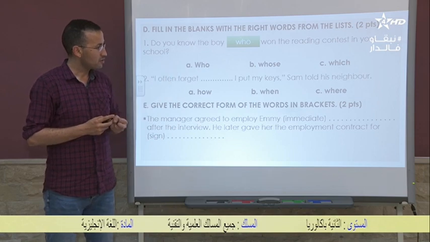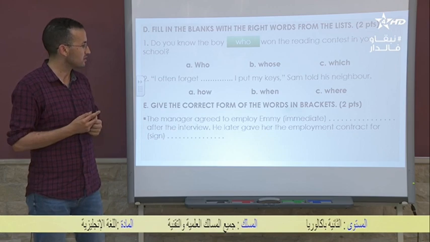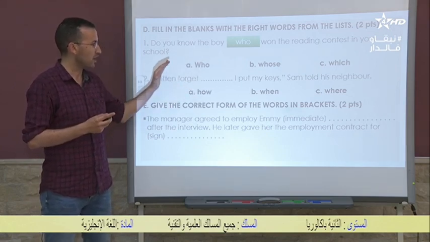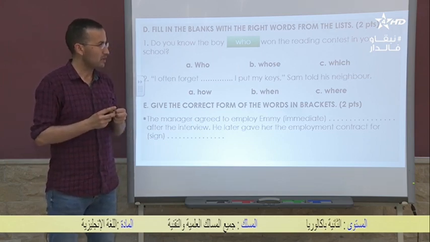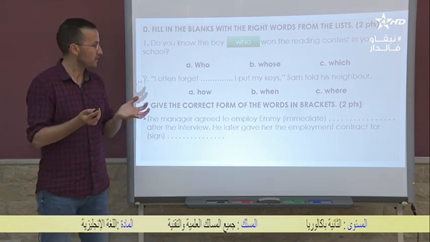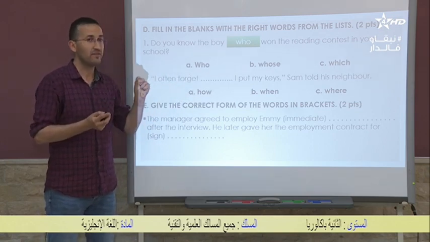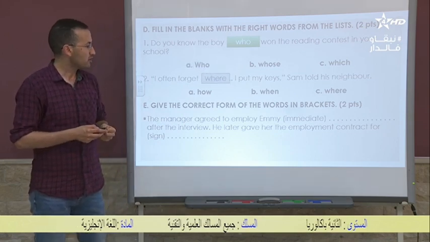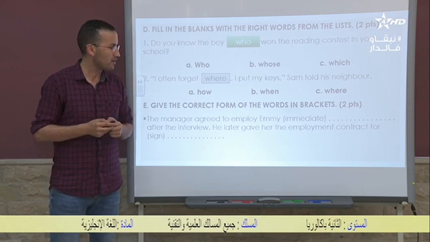When is used to refer to time, and where is used to refer to a place. So here I'm talking about what? About I put my keys. I'm talking about a place, actually. So I often forget where I put my keys.